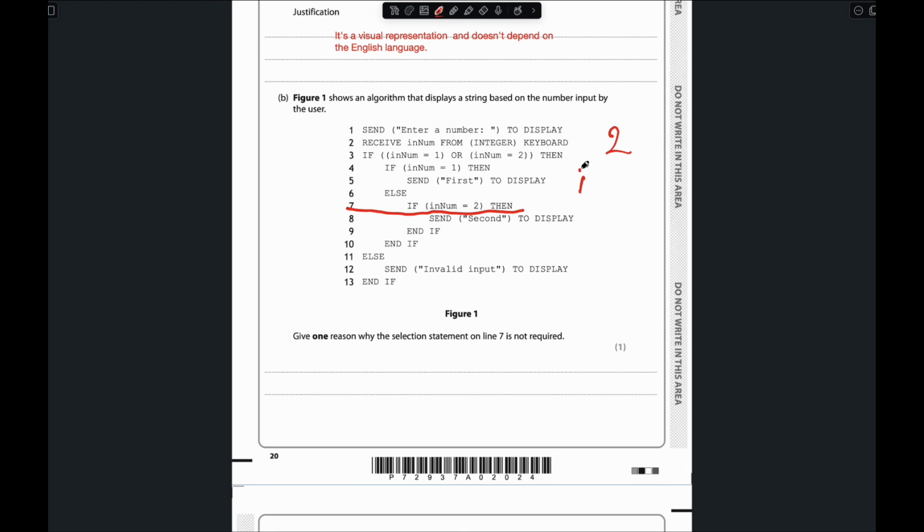It can be: if number is this, display this, else just display the second. So remember one thing: when the option is 2, we don't need else if. We need else if when the options are more than 2. So that will be the answer for this question.